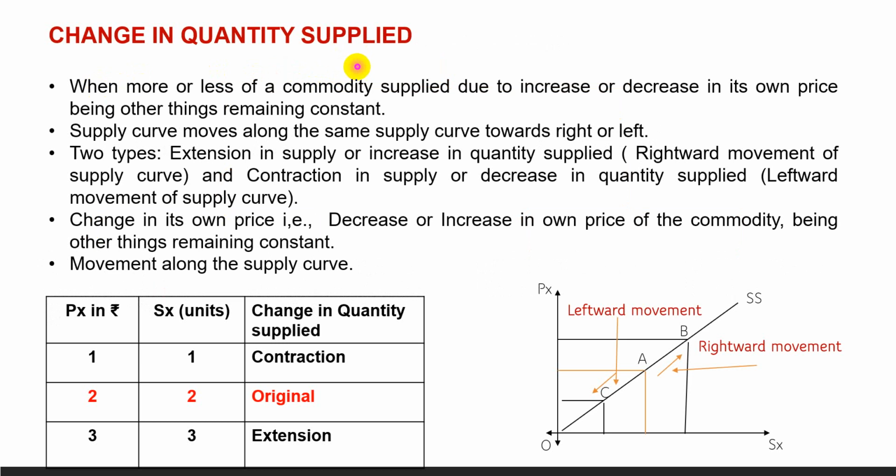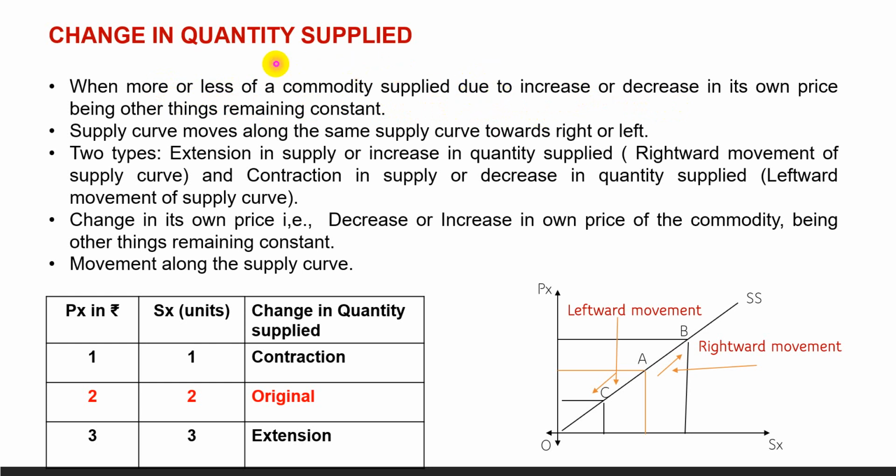What is change in quantity supplied? When more or less of a commodity is supplied due to increase or decrease in its own price, other things remaining constant, it is called change in quantity supplied. It is just the definition of the law of supply. There is more quantity supplied when price rises and less quantity supplied when price falls, other things remaining constant. This is change in quantity supplied.